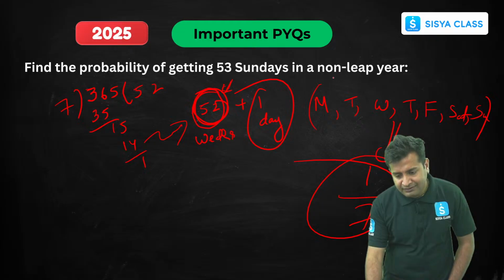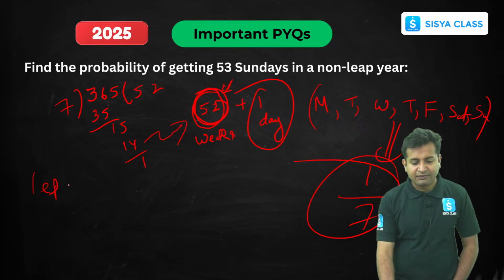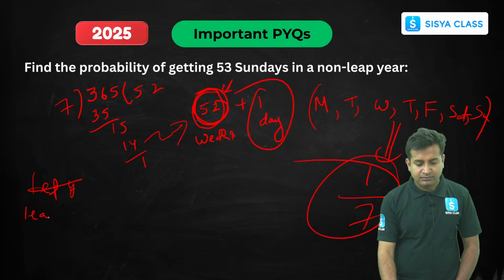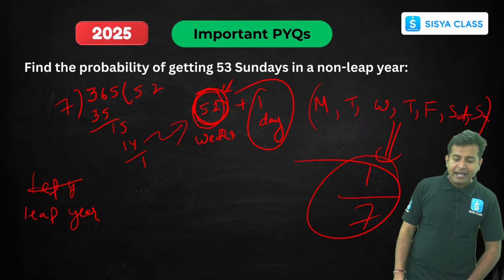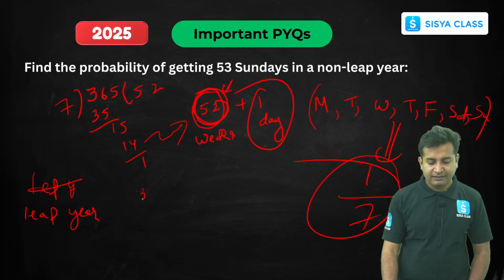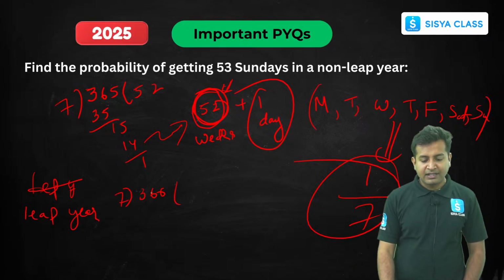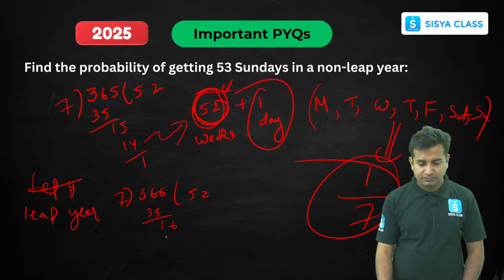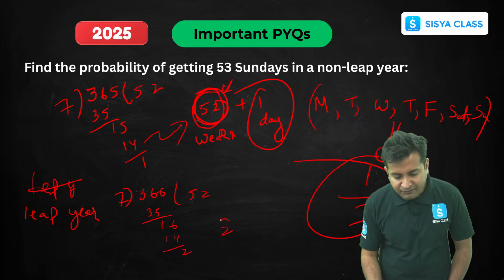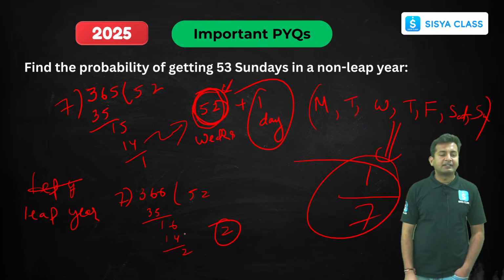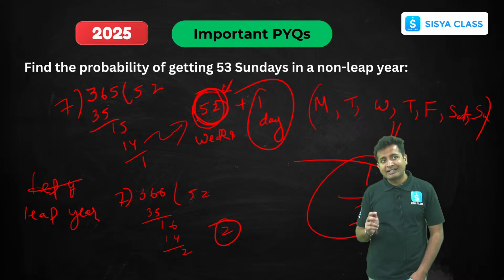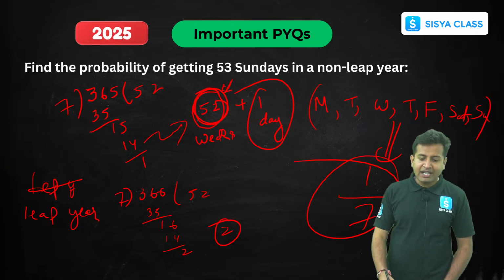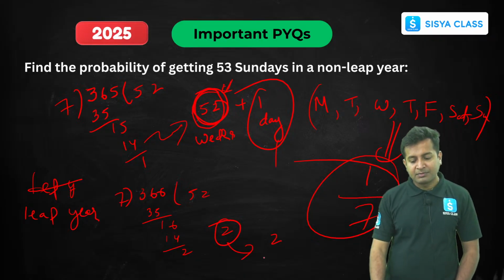Now, what if the question asks about a leap year? Understand this thing. In a leap year, how many days are there? 366. If I divide by 7, again, we'll get 52, but this time we have 2 days in hand. Again, same thing. What would be the probability that it will be a Sunday? Here we had only 1 day, now we are having 2 days. So the probability will be 2 by 7.